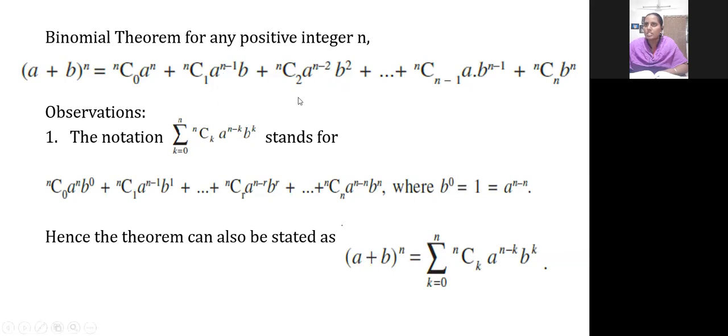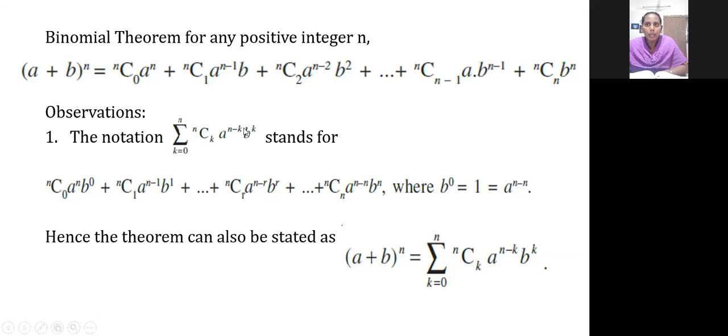A power n minus 2, n minus 2, up to a power n minus n, that means n minus n is 0. A power 0 is 1 at the last term. A power 0 only, not the last term. A power value will be decreased till 0. Is that okay, children? Can you understand this? Yes, ma'am.